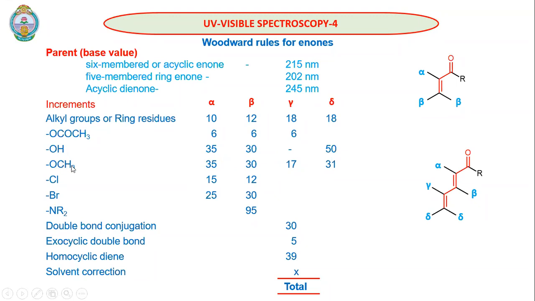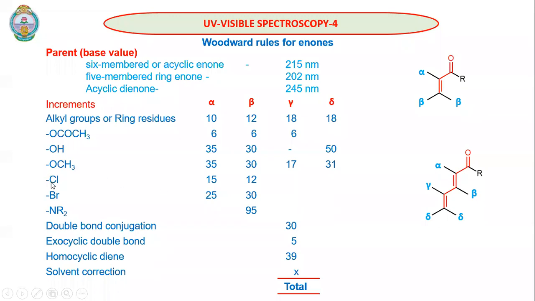Similarly, for O-methyl we add 35, 30, 17 and 31. If you compare these to OH and OCH3, then you can easily remember the values: 35, 30, nothing, 30, then 35, 30, 17, 31.